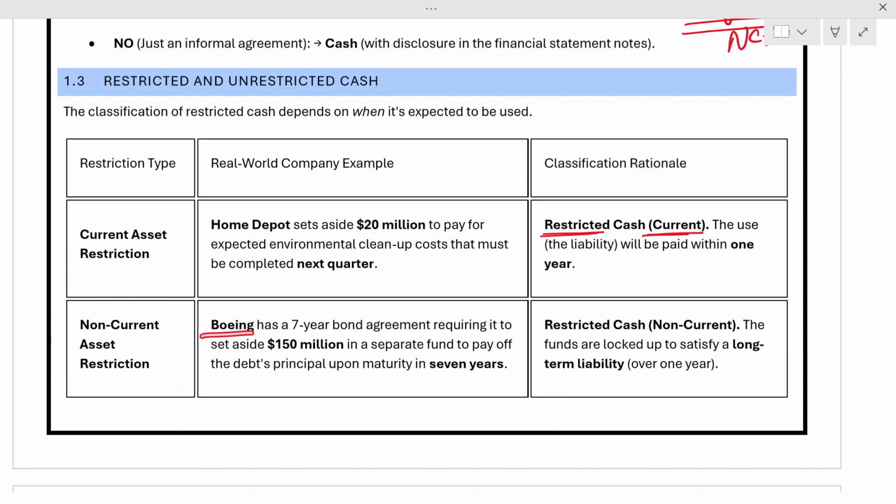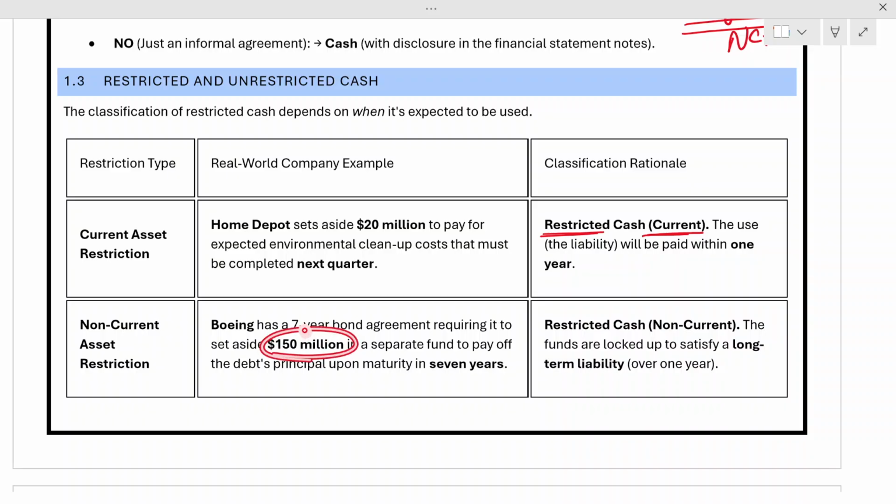Now you can say non-current asset restriction; there may be something like that. The Boeing company, which makes aeroplanes, has a 7-year bond agreement requiring it to set aside $150 million in a separate fund to pay off the debt's principal upon maturity in 7 years. So this 150 million is sitting with Boeing, but they cannot use it.